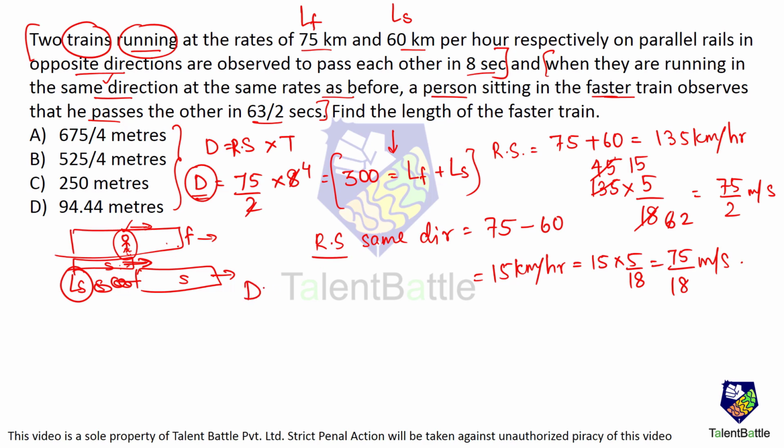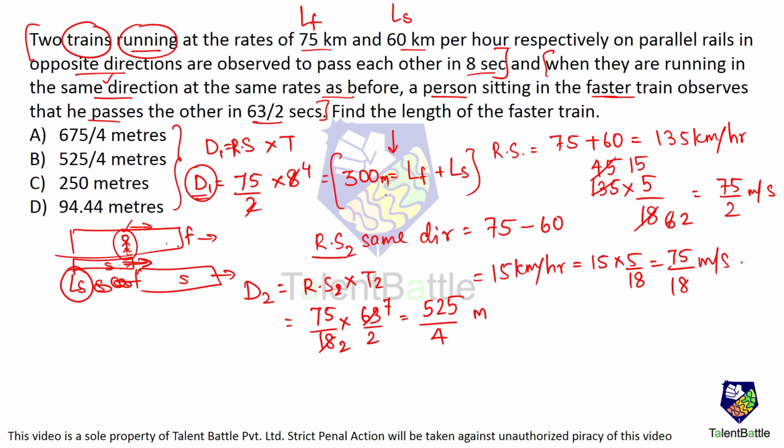Now the distance traveled in the second case will be the relative speed into time in the second case. The relative speed in this case is 75 upon 18, and the time in the second case is 63 by 2 seconds. So 9 twos are 18, 9 sevens are 63, so we get 75 into 7 divided by 4. 75 into 7 comes out to be 525 divided by 4. This comes out to be meters.